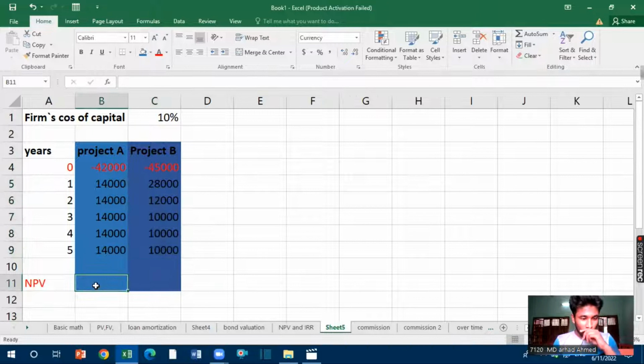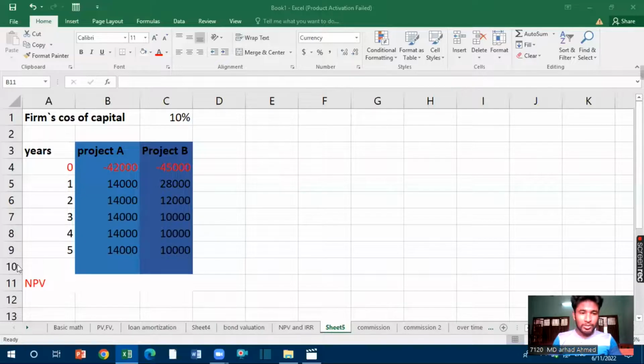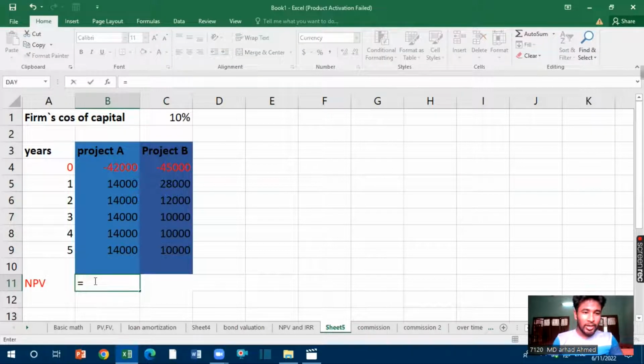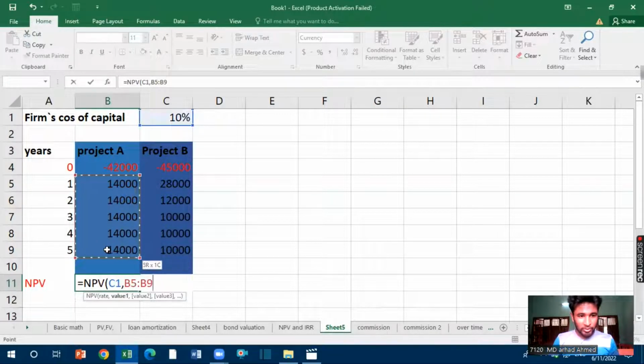So to compute the NPV, first of all, I have to use a formula. I put the equal sign, and then the formula is NPV. Then double click on NPV, and first we can see that we have to use the rate, and here the cost of capital is 10%. So I click on 10%, and then put a comma. Now I have to add all the future cash inflows. For project A, these are the future cash inflows, so I select these and close the bracket.